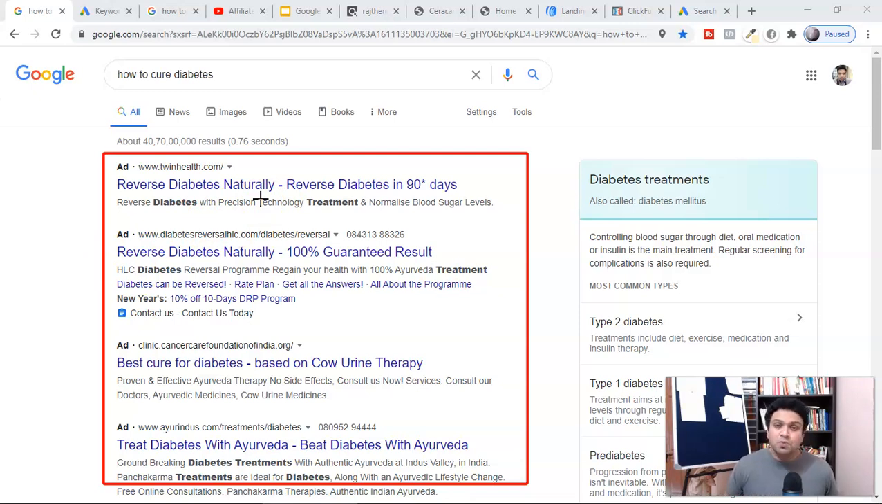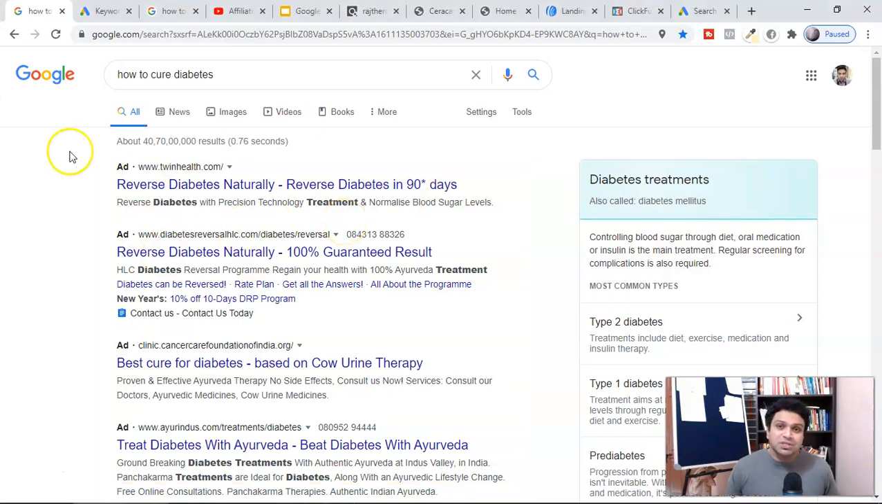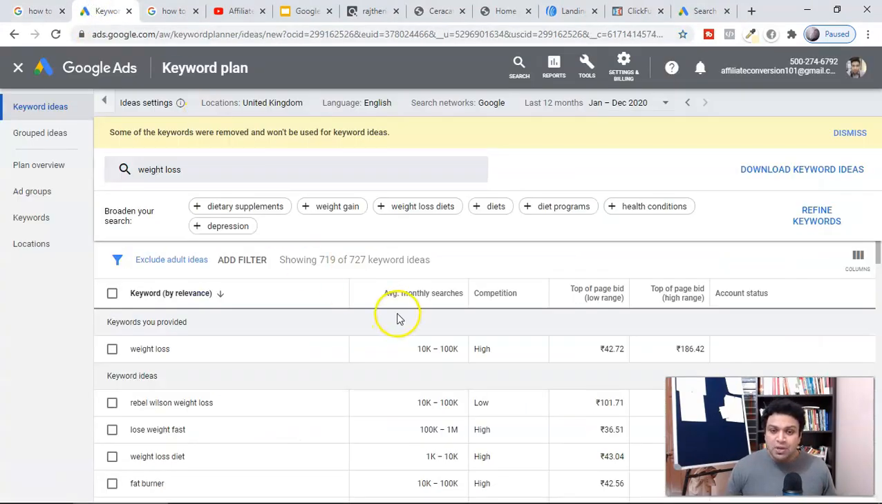That's true. In a lot of videos, they have shown you need a lot of budget to run Google ads or to place your ad over here. That's not true, guys. Watching this video till the end, you will learn that even if you have a low budget, you can rank on all these keywords. Here you can see one of the keywords, weight loss.